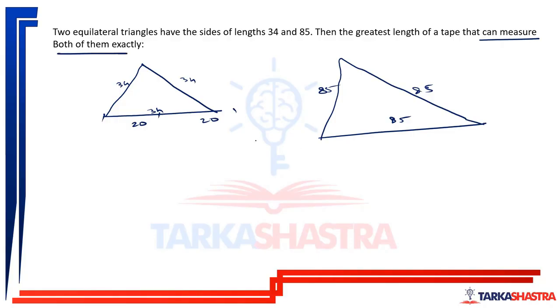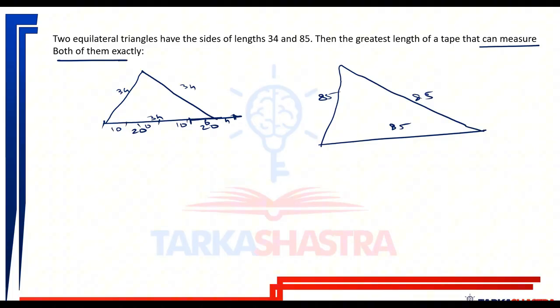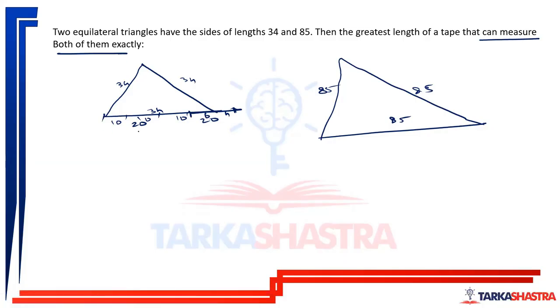If I take a scale of 10, it will be 10, 10, 10, and then this scale will come ahead, this will be 6, this will be 4. Again, it is not able to measure exactly. What will be the length of the scale which will be able to measure both of them exactly?